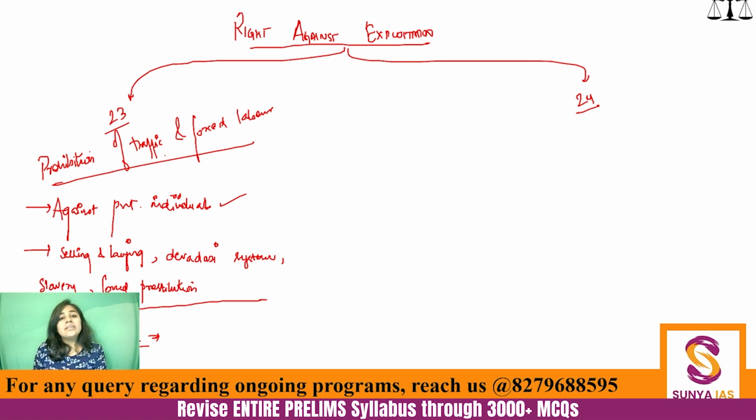However, sex can be a bar for it. That means it might become a rule that only the men of the country will be called for compulsory military service and women will not be called.